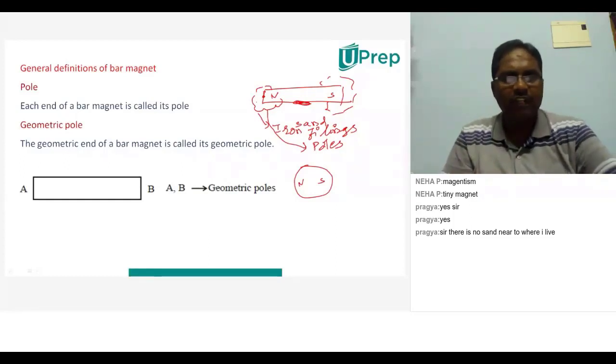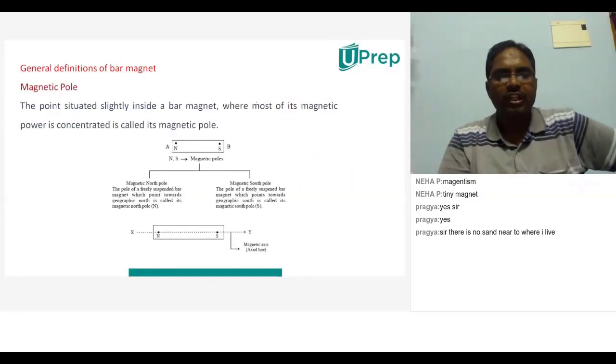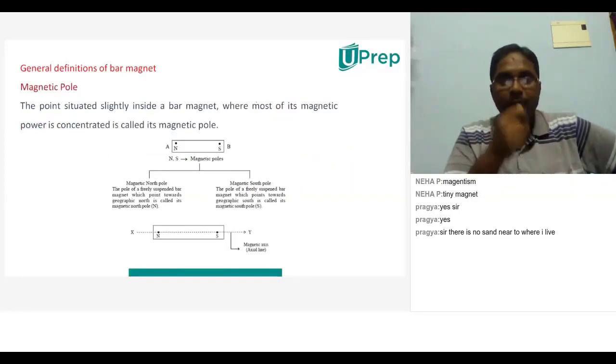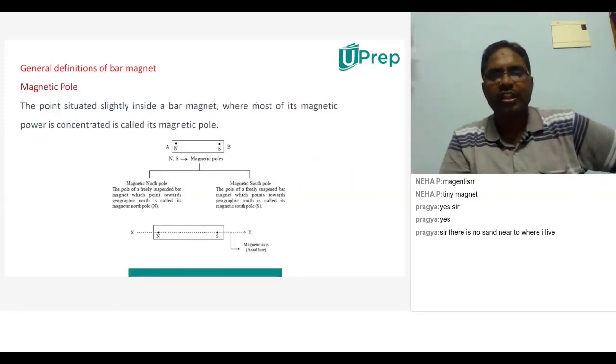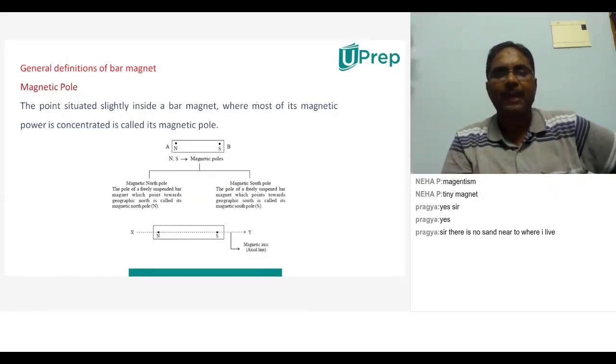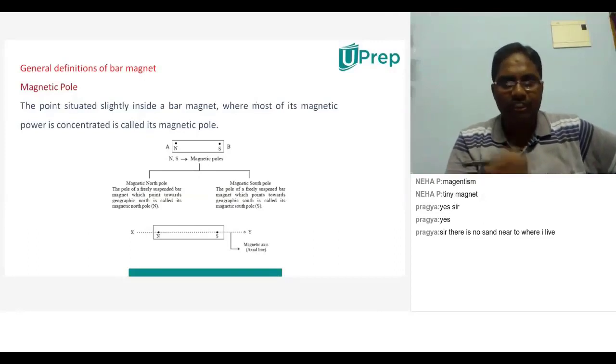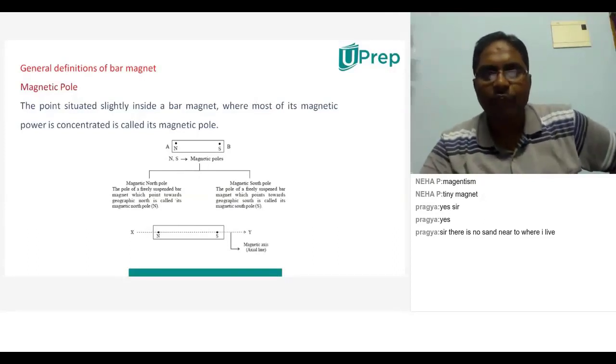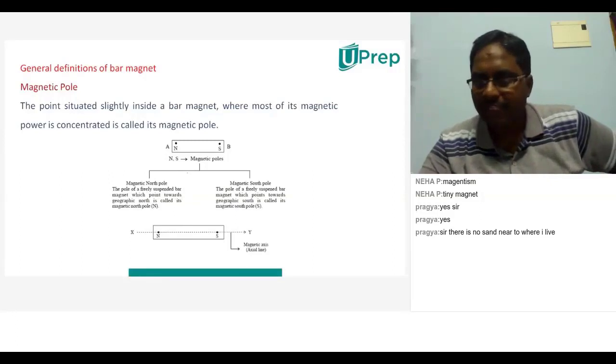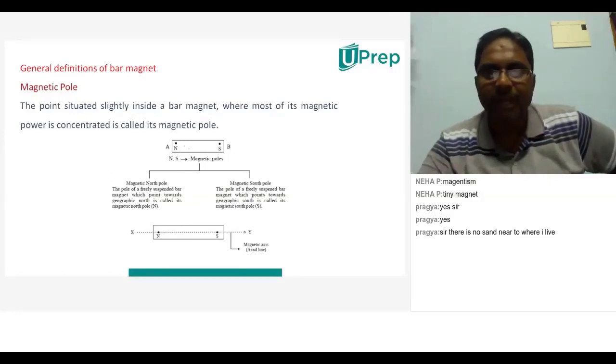So let us try to understand it. Now, the general definition of a bar magnet's pole: the point situated slightly inside of a bar magnet where most of its magnetic power is concentrated is called the magnetic pole. Just now I said magnetic force will be maximum at some point, and that point is called the pole actually. Instead of being at the end of the magnet, it will be inside it, somewhere here.